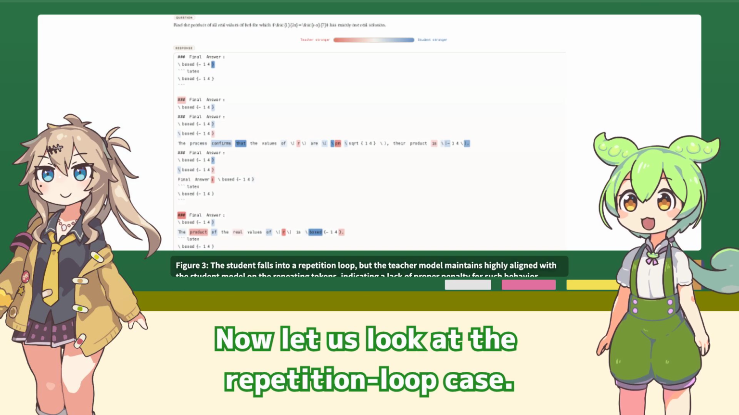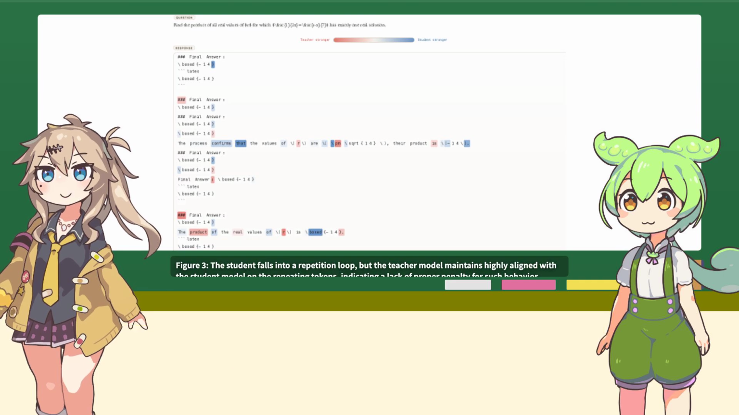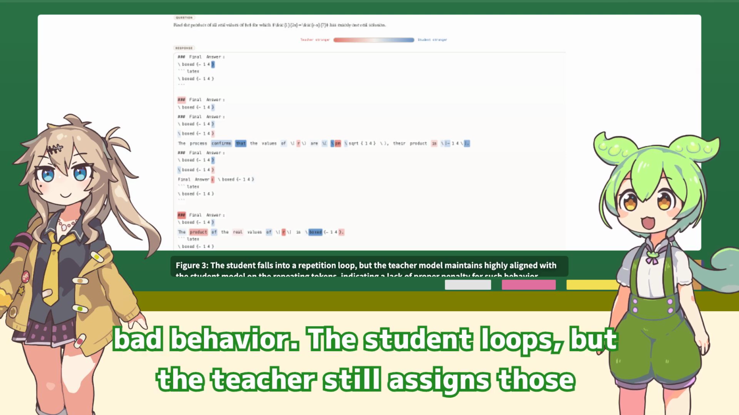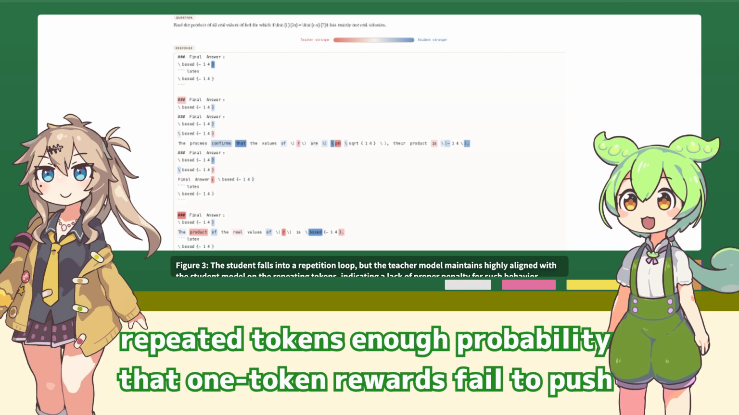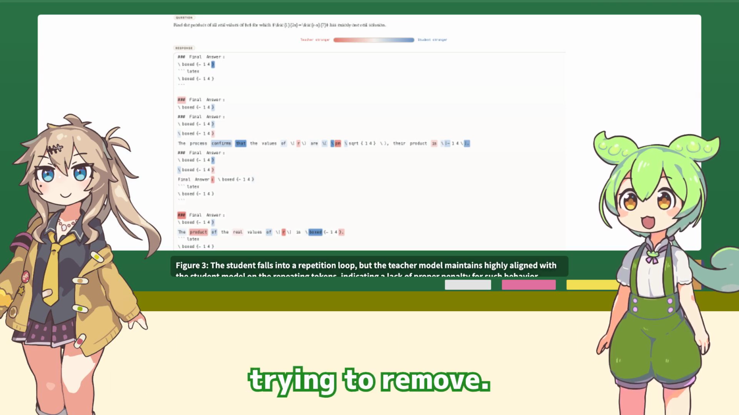Now let us look at the repetition loop case. Why is this example important and not just anecdotal? Because it shows the teacher can stay locally aligned with obviously bad behavior. The student loops, but the teacher still assigns those repeated tokens enough probability that one-token rewards fail to push back. That is exactly the kind of misleading supervision the method is trying to remove.